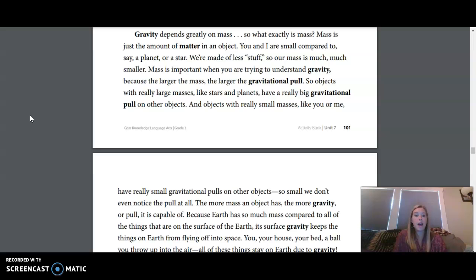So what exactly is mass? Mass is just the amount of matter in an object. You and I are small compared to, say, a planet or a star. We're made of less stuff. So our mass is much, much smaller.